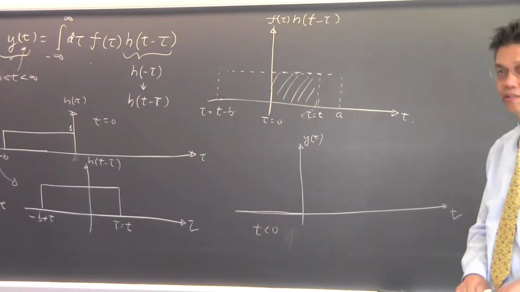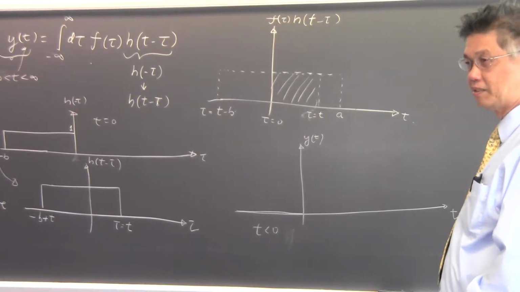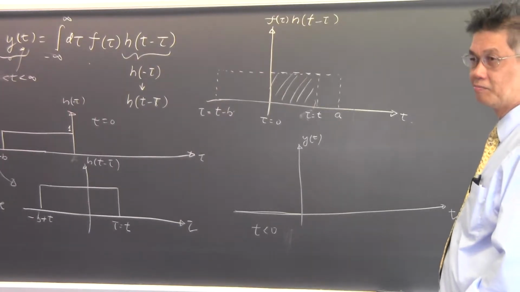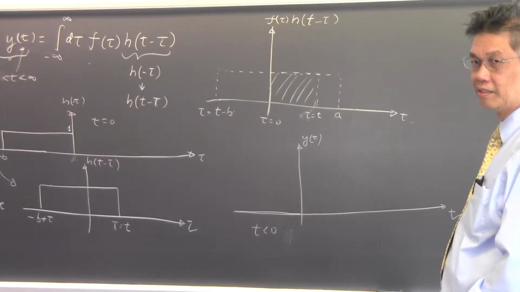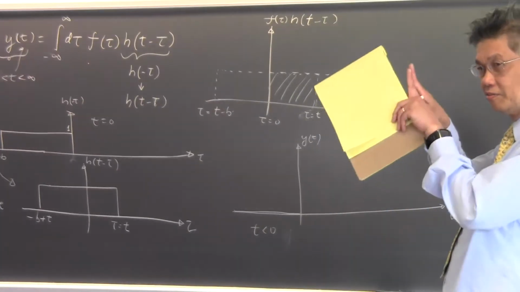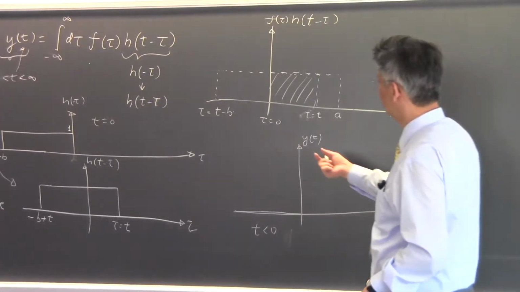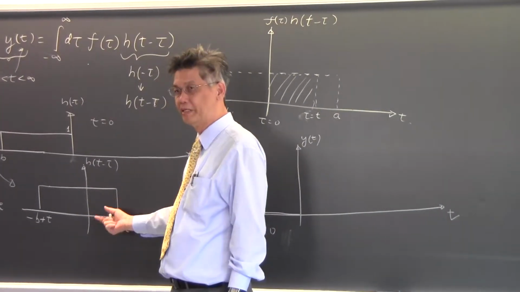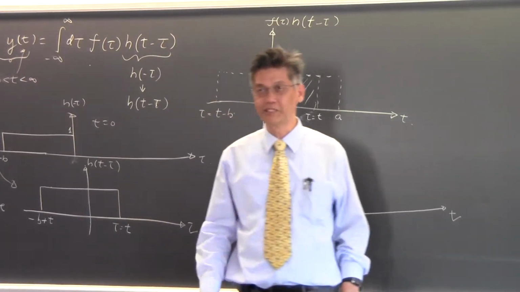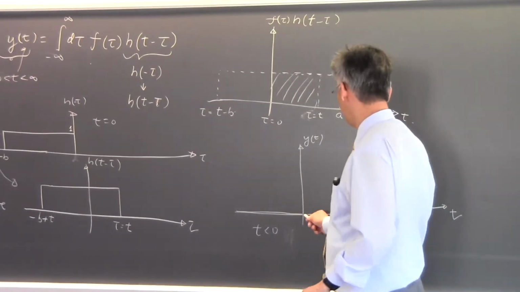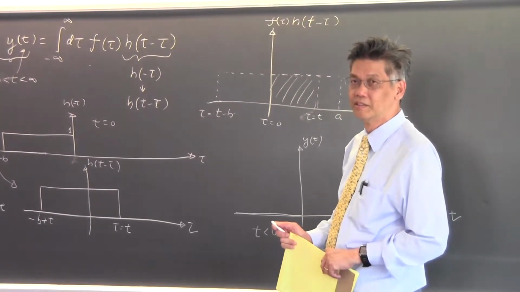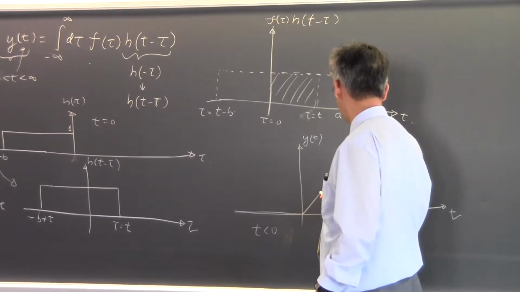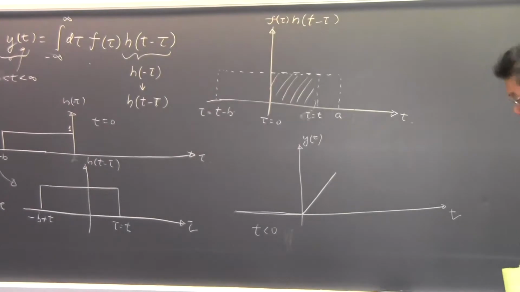Can you see these two pictures? When t is less than 0, they don't overlap at all. And then when t is equal to 0, they start to touch each other. But there's no overlap area. The area under the overlap is still 0. But then as you move the thing to the right, t starts to become larger than 0. There will be an overlap. The area becomes larger and larger. And how does the area increase as a function of t? It increases linearly. Very good. Increases linearly.